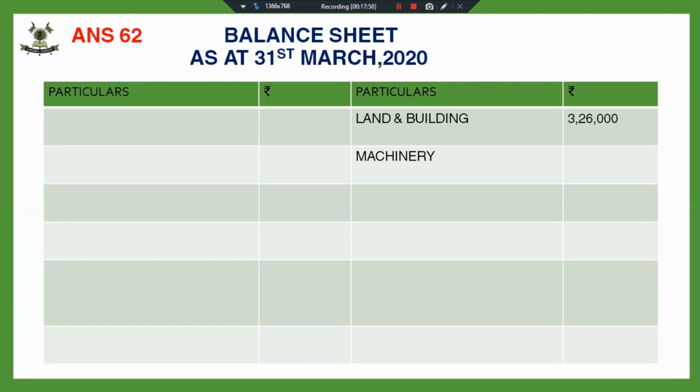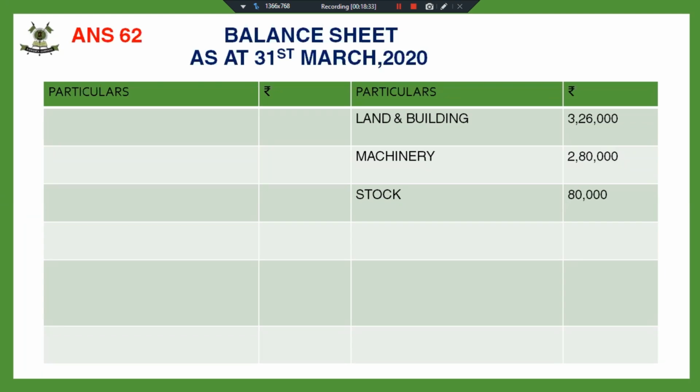Machinery. There is no change in the value of machinery, so machinery will be shown at the old value, that is 2,80,000. Now the value of the stock has also not changed, so it will appear at 80,000 only.